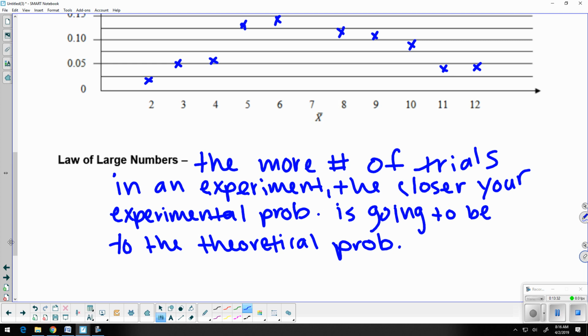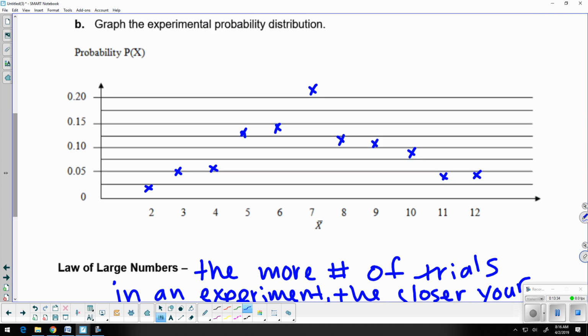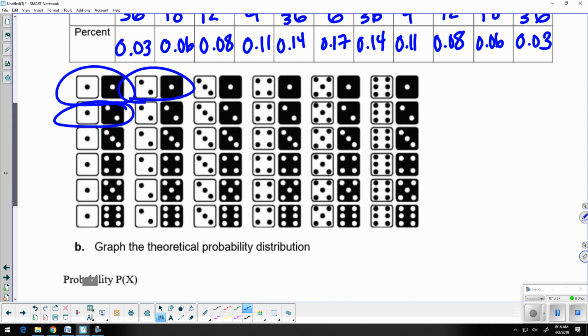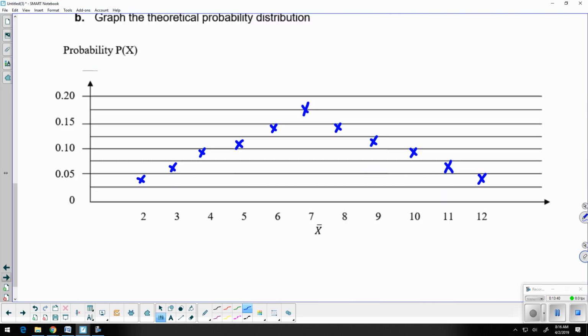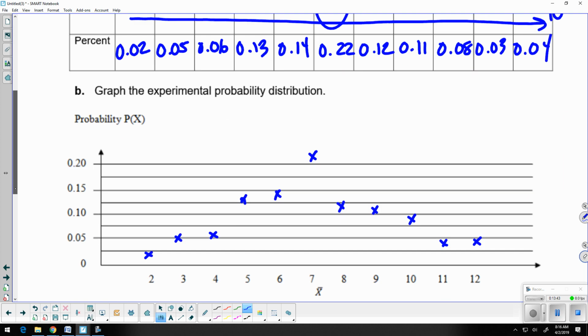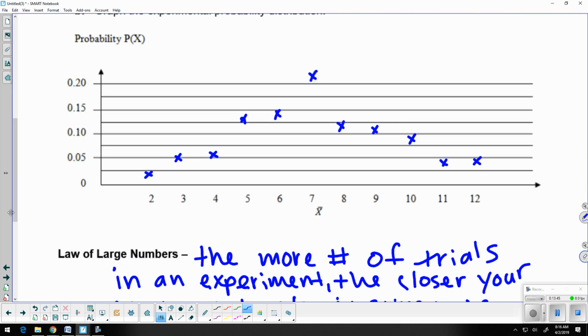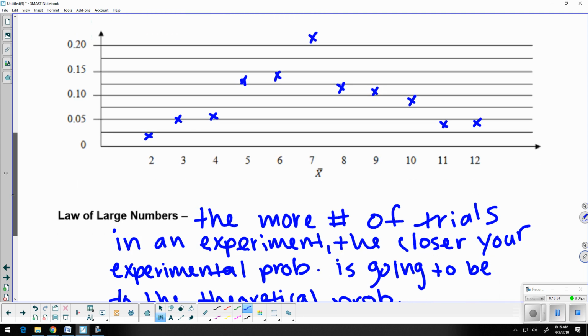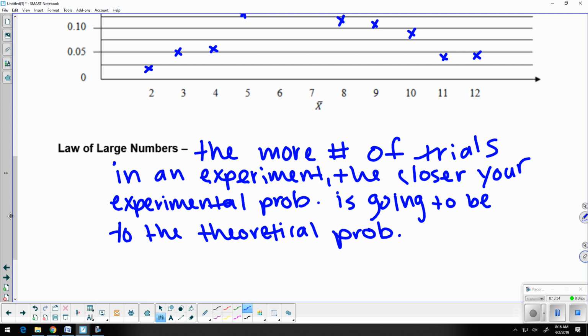So again, we did this experiment 100 times. If you compare that graph and the data that we got to the theoretical, you can still see the overall bell curve. It's a little bit skewed, a little bit off here and there in some places, but overall, I would say we got pretty darn close. But maybe if we added more trials, maybe if we did it 200 times or even 1,000 times, it would be even more accurate. Okay, so that's basically what the law of large numbers says. I think we'll also be doing our own experiment to test this theory and see how it all works out. But that's it otherwise.